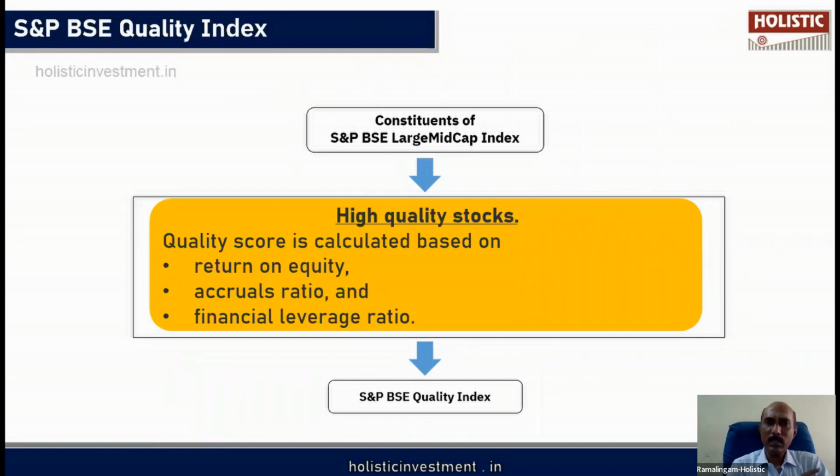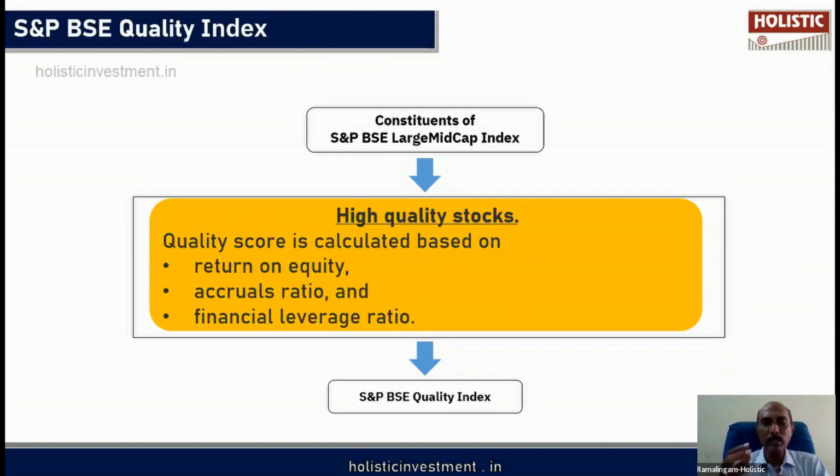Now we have understood the key features of this particular fund, and now we'll move on to the second segment. In the second segment, we will analyze the index. First, let us understand what is the basis by which this index is constructed. This particular index, BSE Quality Index, has got constructed by selecting quality stocks from S&P BSE Large Mid-Cap Index universe. So from the BSE Large Mid-Cap Index, they will pick and choose best quality stocks based on quality score.